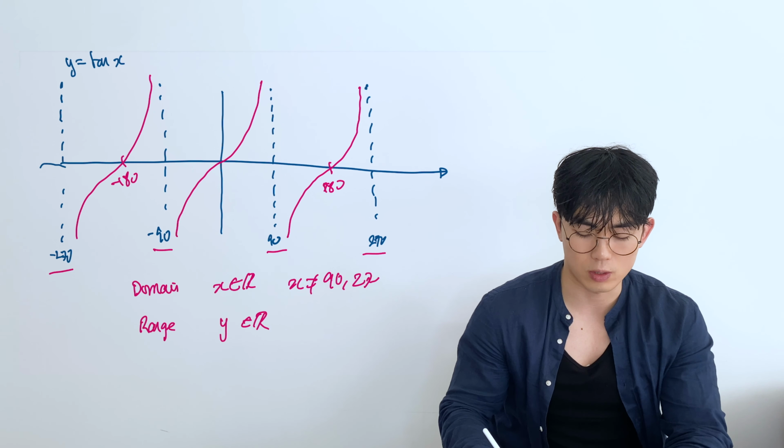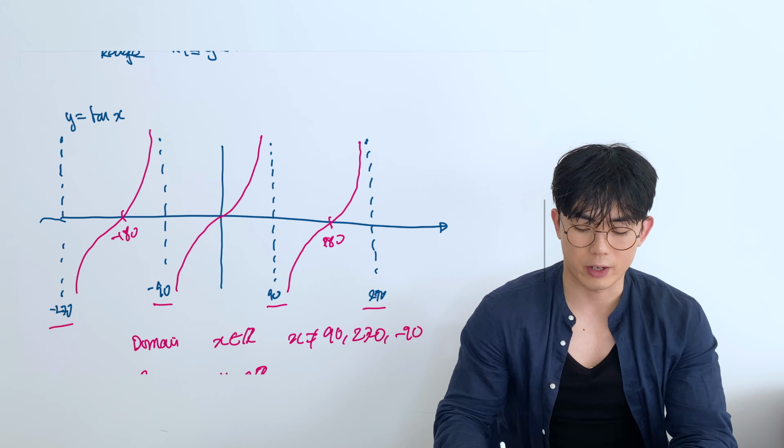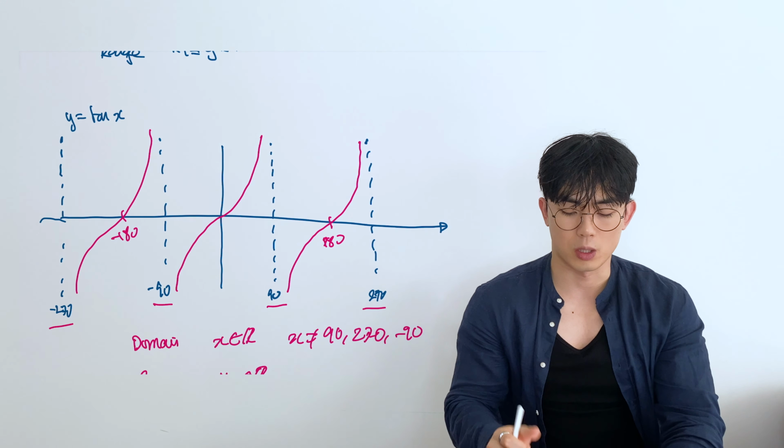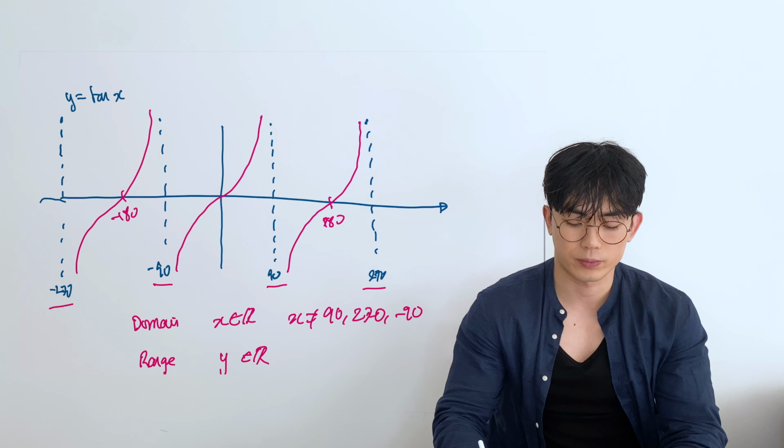So just be very aware of the shapes. I think you should try and memorize the maximums and minimums and where it crosses the x-axis for sine and cos, and for the tangent graph, memorize the asymptotes and also where it crosses the x-axis.